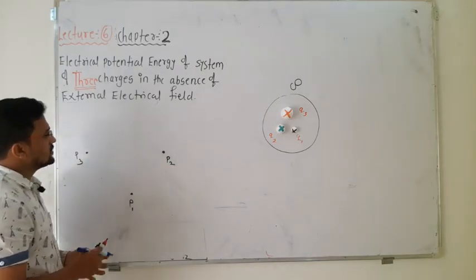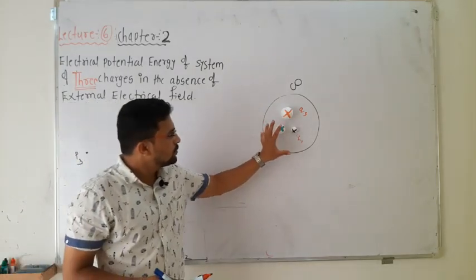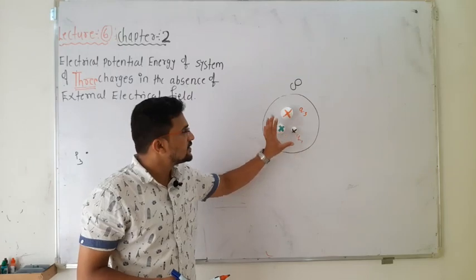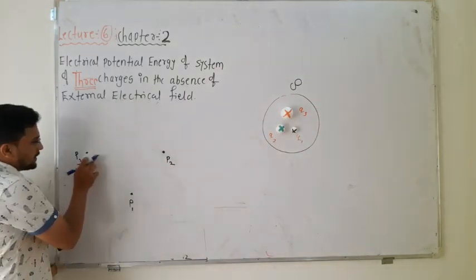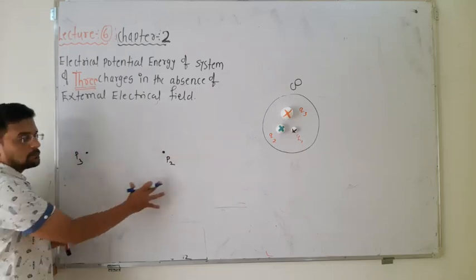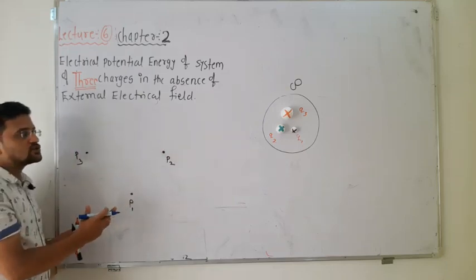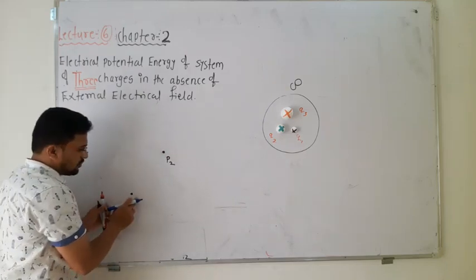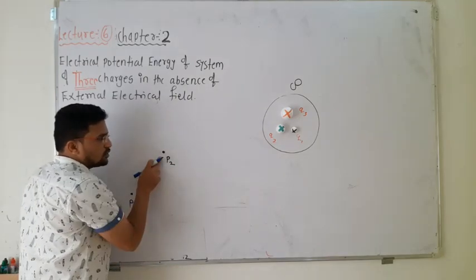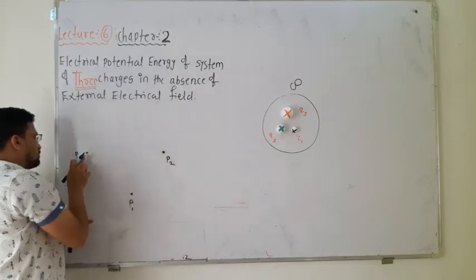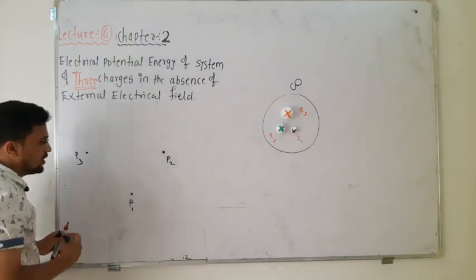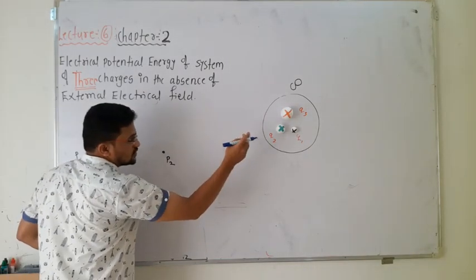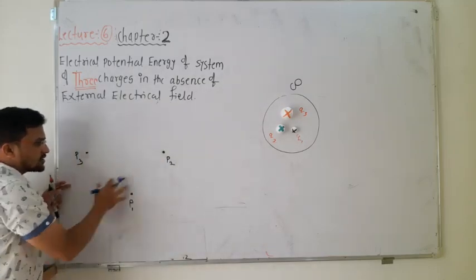First, consider three point charges which are placed at infinity. Now consider P1, P2 and P3 are the respective positions. Respective means P1 belongs to q1, P2 belongs to q2, and P3 belongs to the q3 charge. That's why it is called respective. Now you have to bring the charges q1, q2, q3 from infinity to their respective positions.